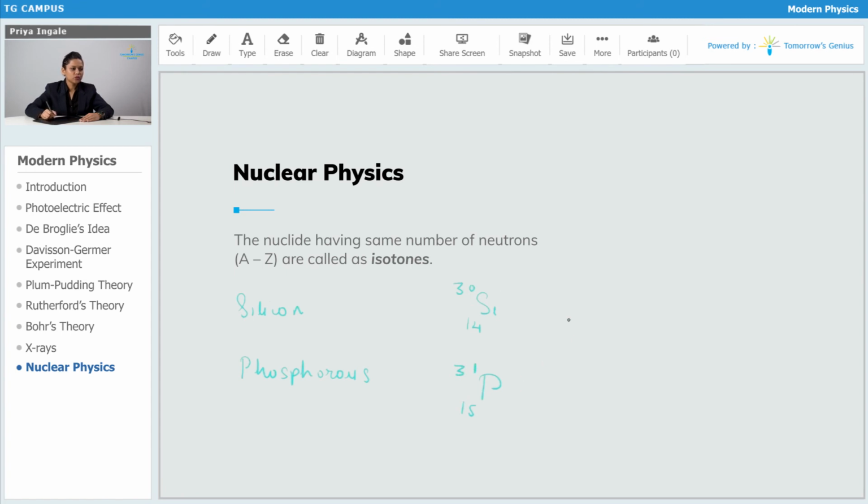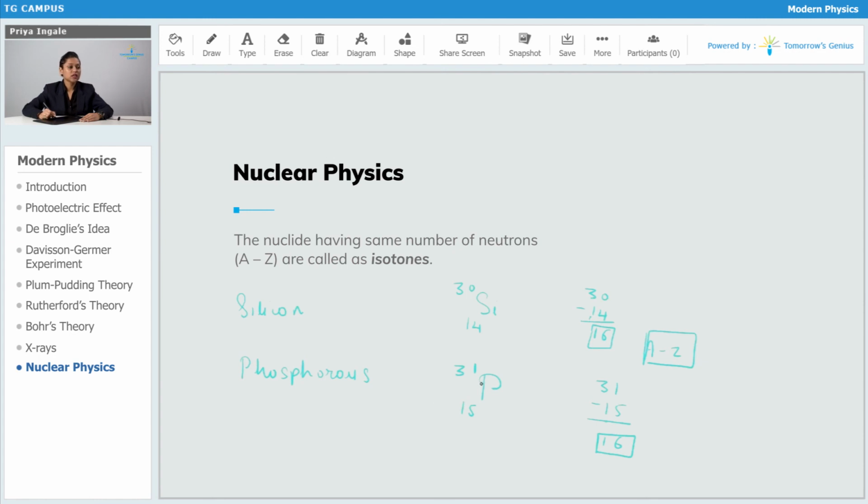So from here you can check the difference A minus Z: 30 minus 14, 16. Okay, here 31 minus 15, again 16. So you can see here A minus Z is the same for both these nuclides, so they are called isotones, right? So I hope you are clear with isotopes, isobars, and isotones.